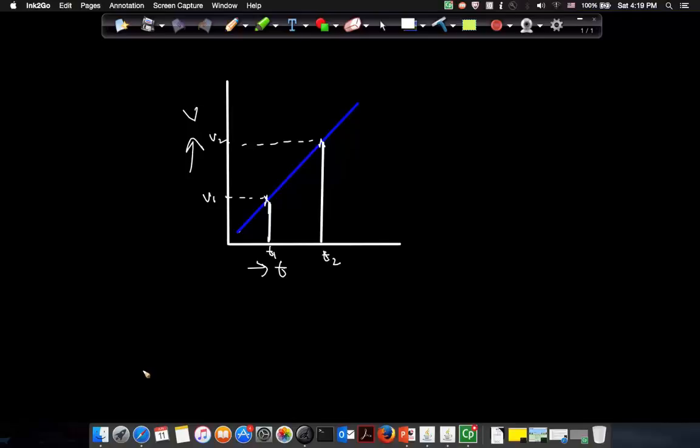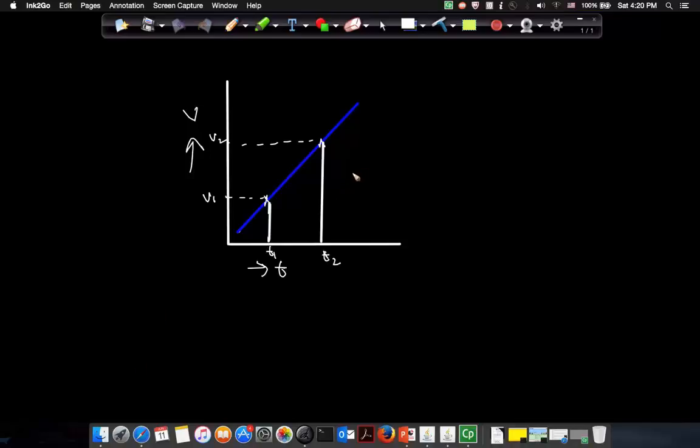Now, ultimately the effect of the whole thing is that the body is going to move, right?